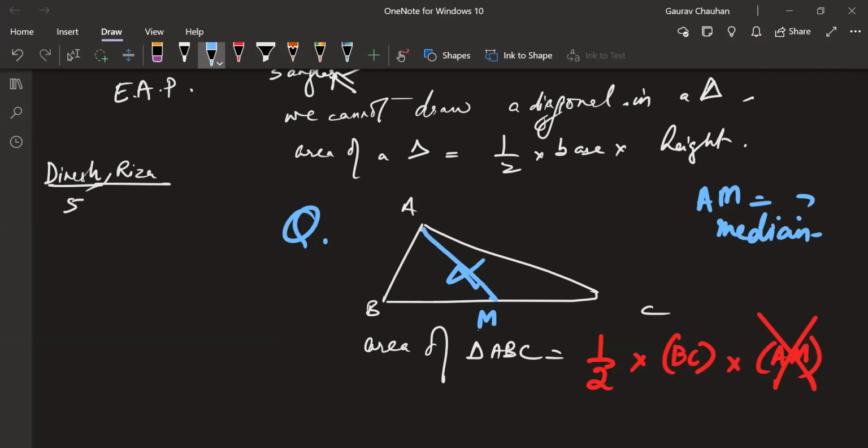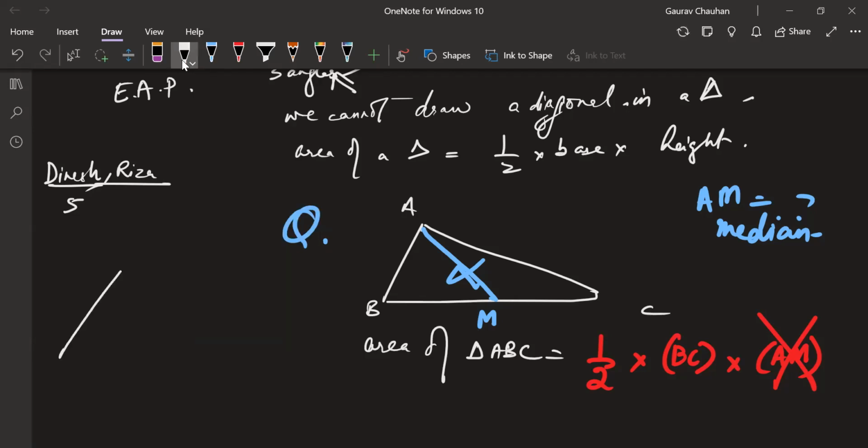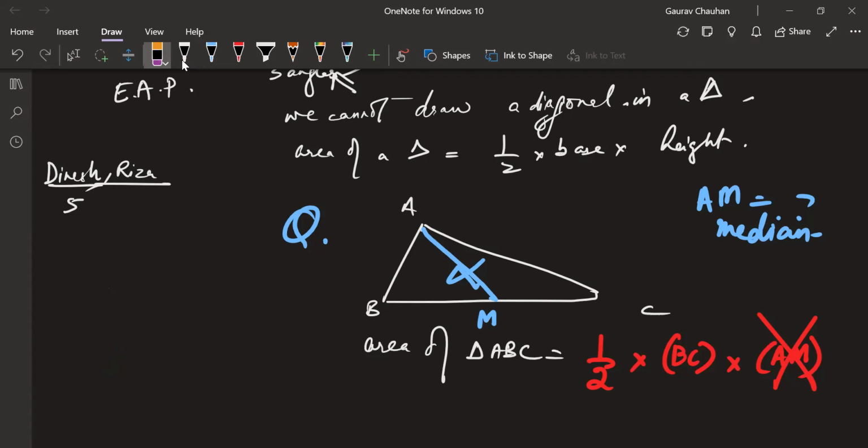In some cases, median and altitude may overlap. That will happen particularly in isosceles triangles or in equilateral triangles, because in an isosceles triangle, the median will be this only and the altitude will also be this only. We proved this last year. Not going into that. It's not a theorem, so you don't have to remember it, but it will be useful in competitive exams. But right now, we need to understand what an altitude is.